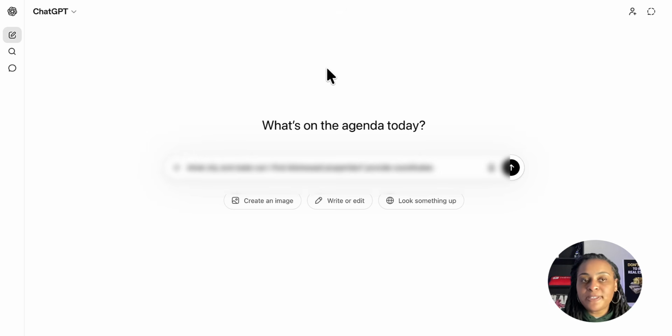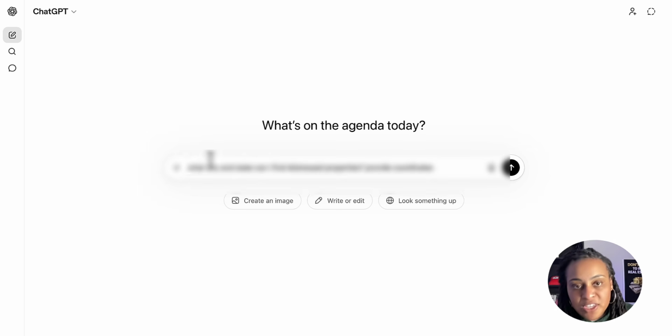So go to ChatGPT. You can have the free trial or the paid trial. I specifically have the paid trial because I use Chat daily, okay? So you can not use Chat too. You can use Gemini. You can use any AI function or system that you would like to use. For me, like I said, I'm using ChatGPT. The premise is the same of how to find these properties and where specifically to look.